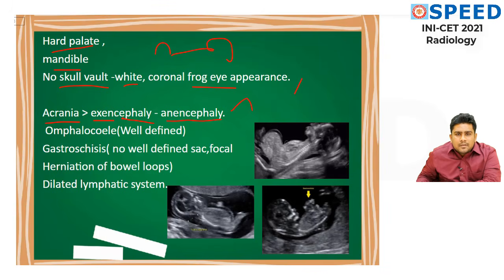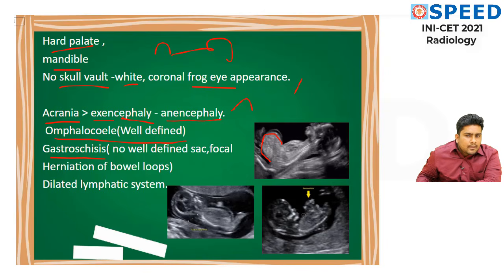Here I have presented you an abnormal, well-defined bulge present in the GIT. So it's very abnormal, right? Here is the abdomen part, here is the bulge. This is a classical image of omphalocele, well defined. Next, gastroschisis. Look at this image.